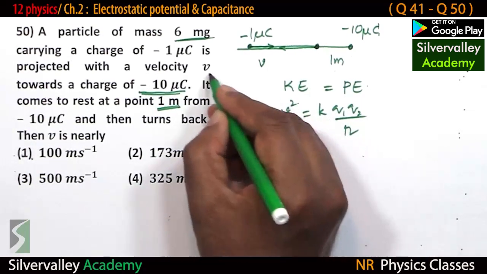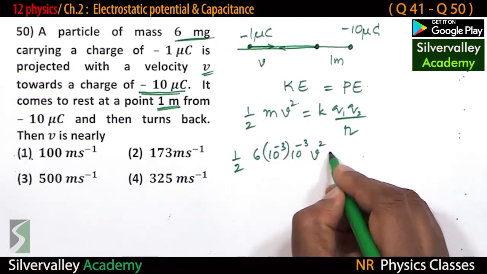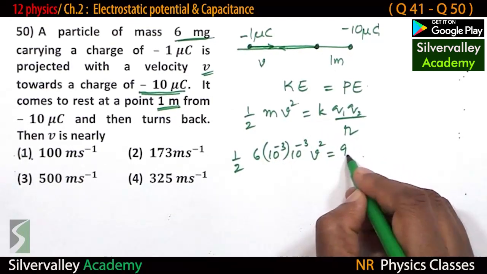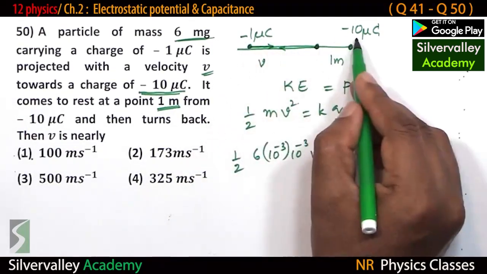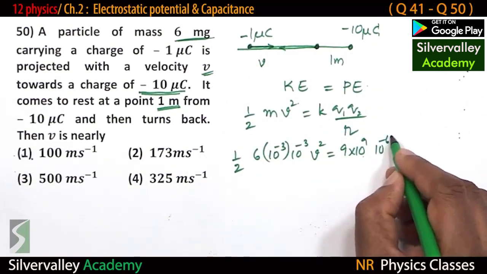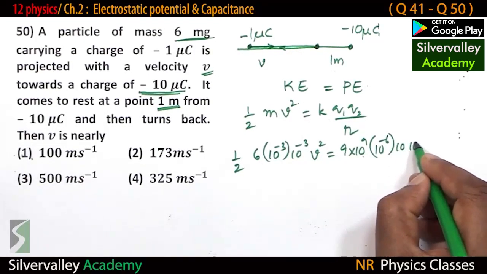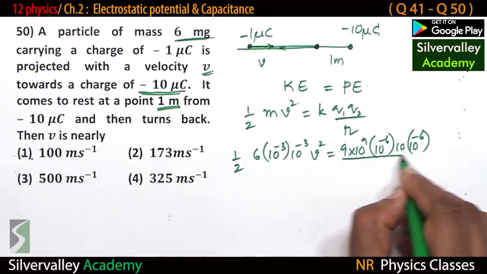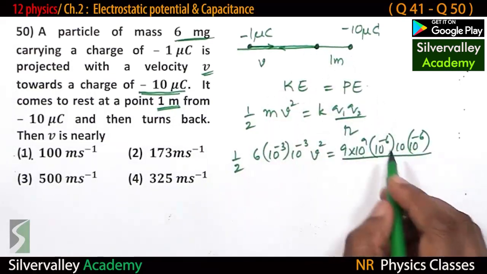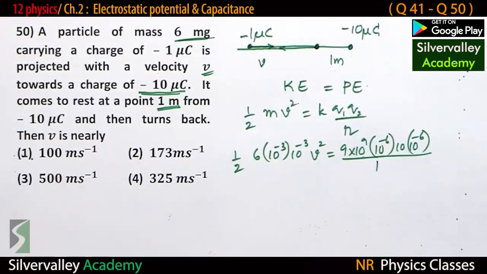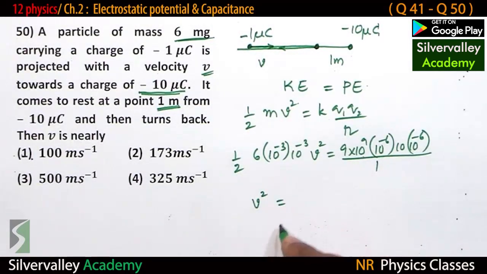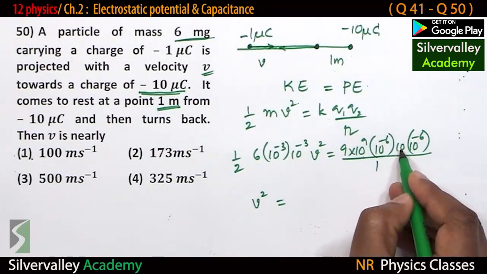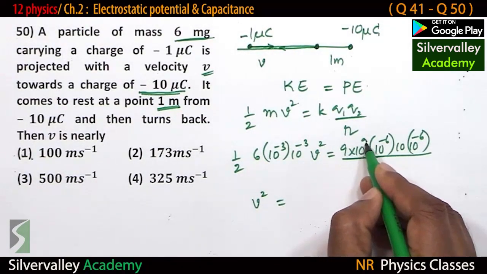V square. We want V. V square equal to. Constant is 9 10 power 9. 2 charges. 1 micro, 10 micro. Divided by distance between these two is 1 meter. We have to solve for V. So V square equal to 10 into 10 power 9 is 10 power 10.